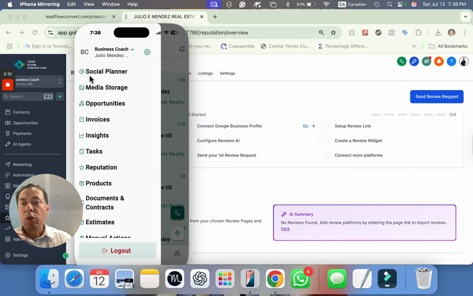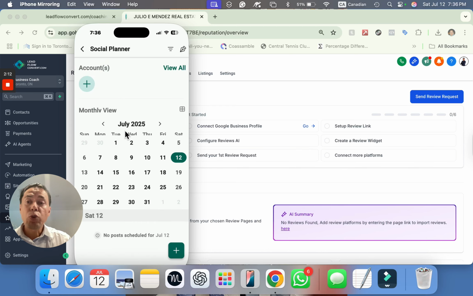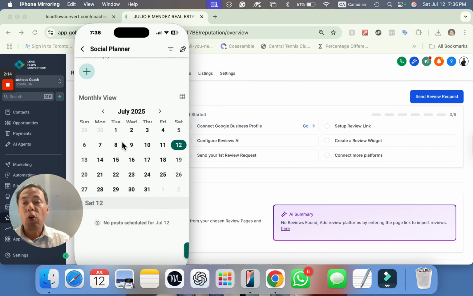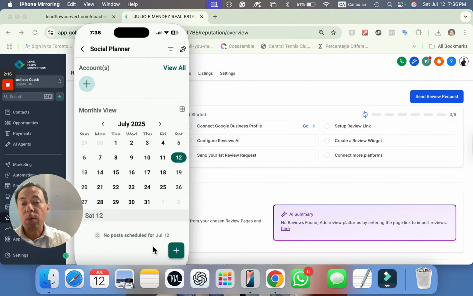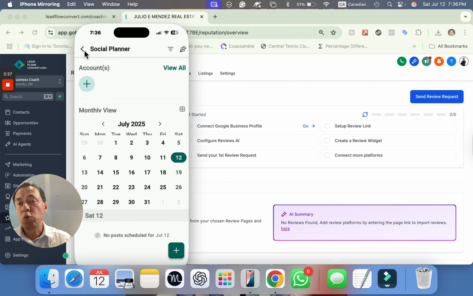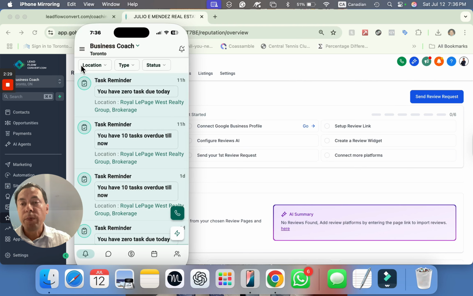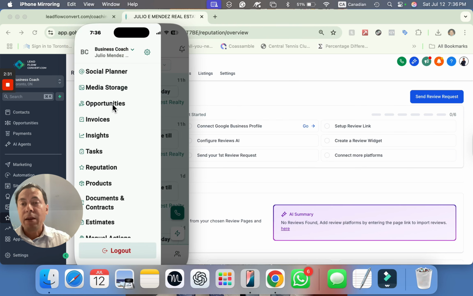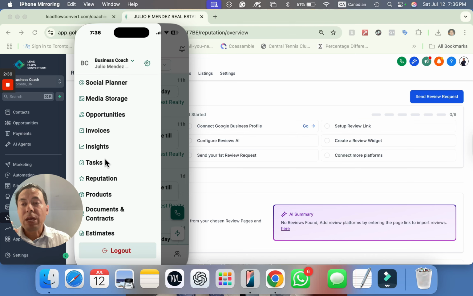Okay, you can actually use a social planner directly from your phone. So this is incredible, right? If you have your accounts connected, you can create a post directly from your phone into all of your social media accounts. So this is really, really powerful. Okay, on top of that, you can still see your opportunities, your invoices, your insights, your tasks, your reputation. You can still see pretty much everything.